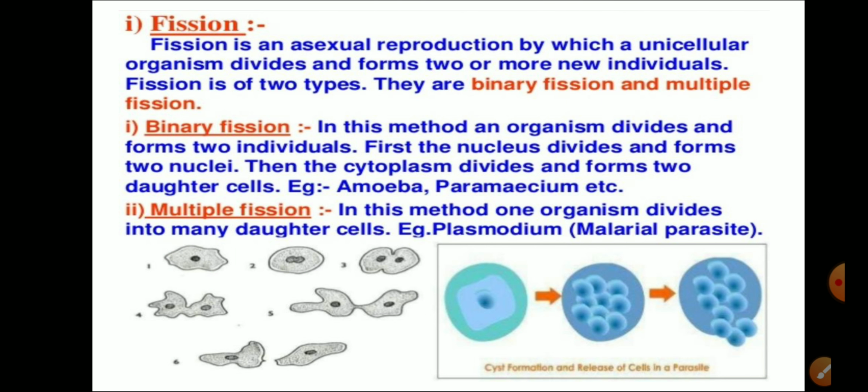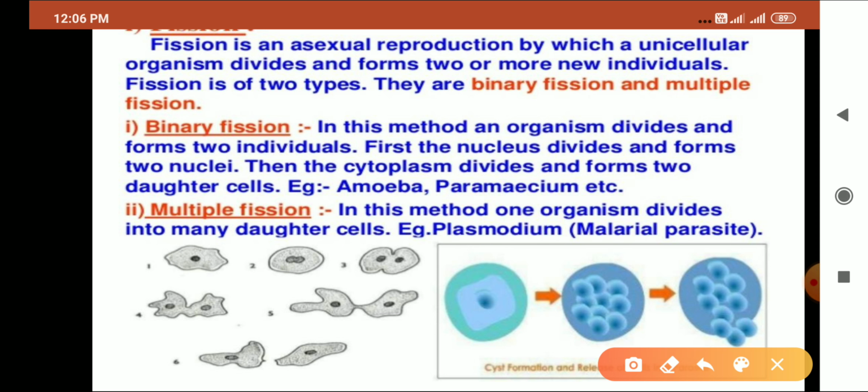Let us start with the very first, that is fission. Fission is the asexual reproduction by which unicellular organisms reproduce. What are unicellular organisms? Those made up of a single cell, like amoeba. The unicellular organism like amoeba divides to produce two or more individuals.